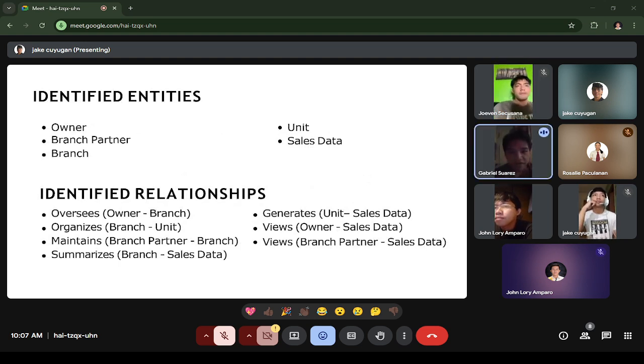So the identified entities we have are the owner, branch partner, branch, unit, and sales data. And the identified relationships we have are: owner oversees branch, branch organizes unit, branch partner maintains branch, branch summarizes sales data, unit generates sales data, owner views sales data, and branch partner views sales data.